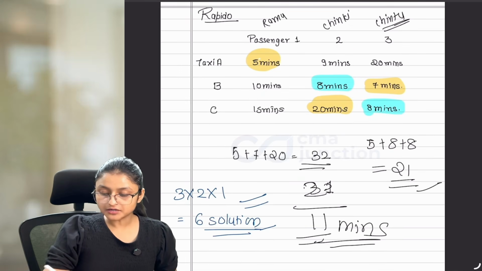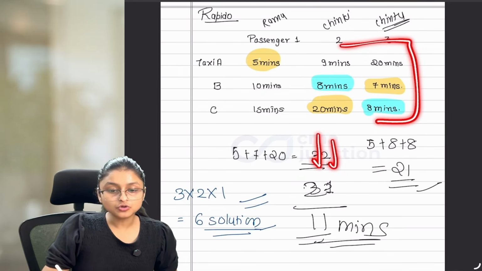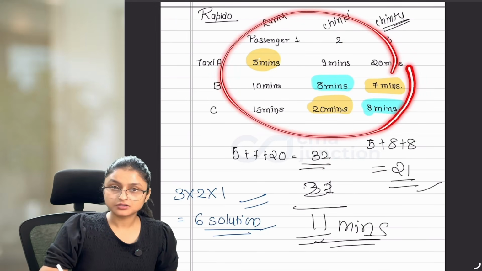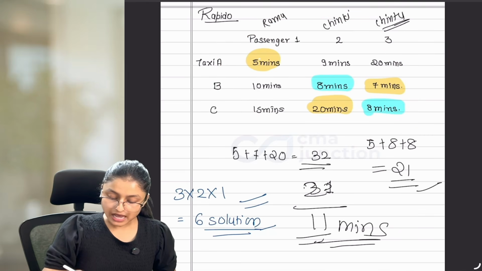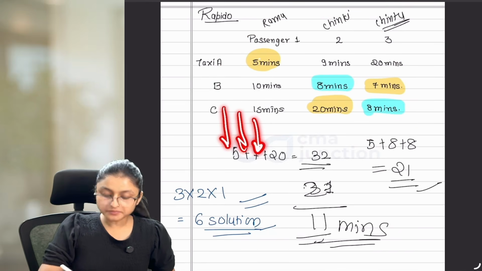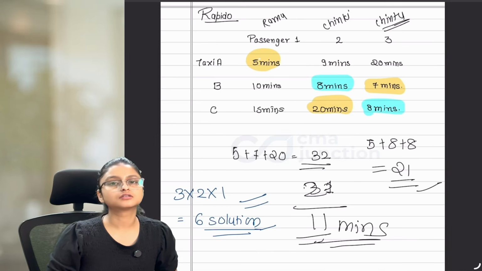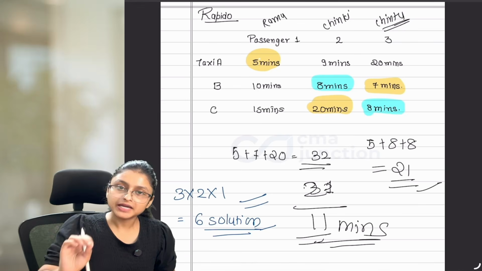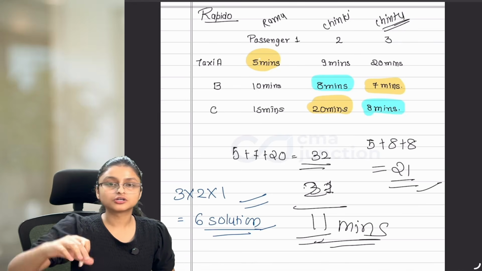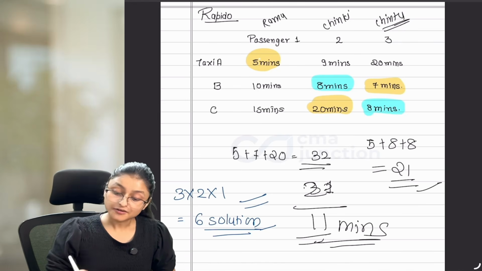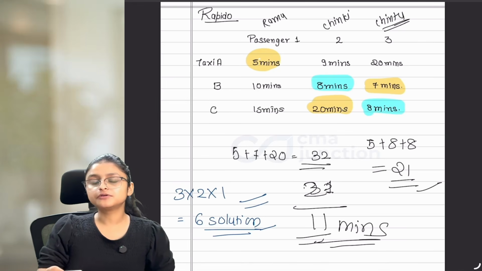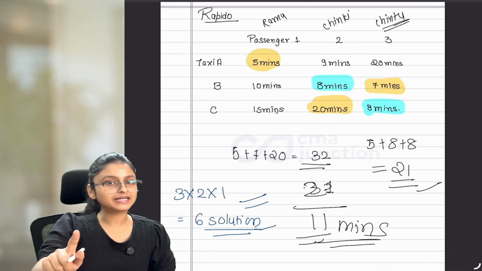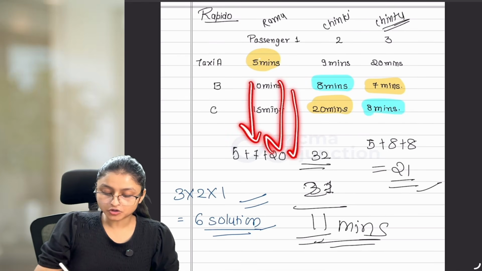It can also happen that with the help of this assignment, you are able to lower the cost also. So is this assignment method only applicable wherever you want to lower something? The answer is yes. This assignment method, the Hungarian method which we are going to use, is made only for lowering the cost or lowering the time. But with the help of this method, you will be able to increase your profits and increase your sales also, though not directly, because this method is specifically made for lowering something.